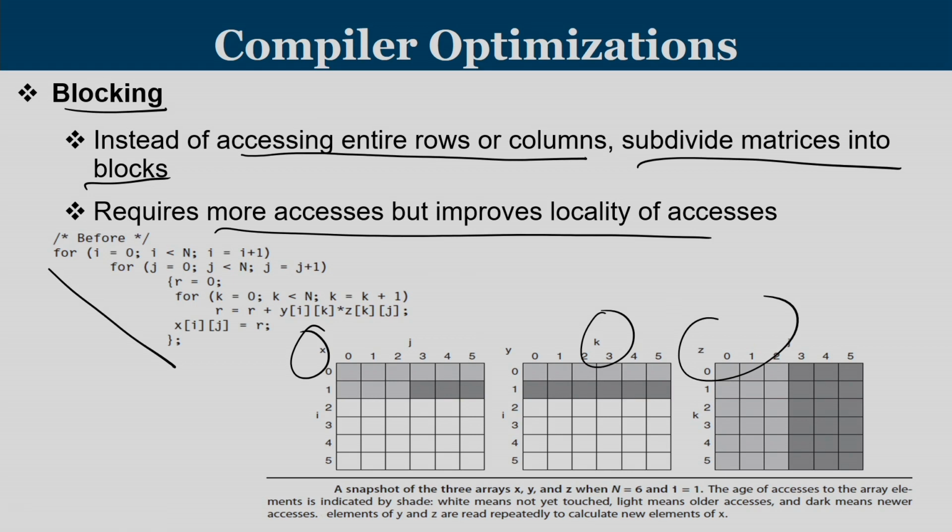You can see that those array elements which are light are not touched; they are not yet worked out. Light color means, especially in these sections, older accesses, and dark color means newer or recent accesses. With our conventional matrix multiplication code, you could see that whatever elements you have brought in are not completely utilized.